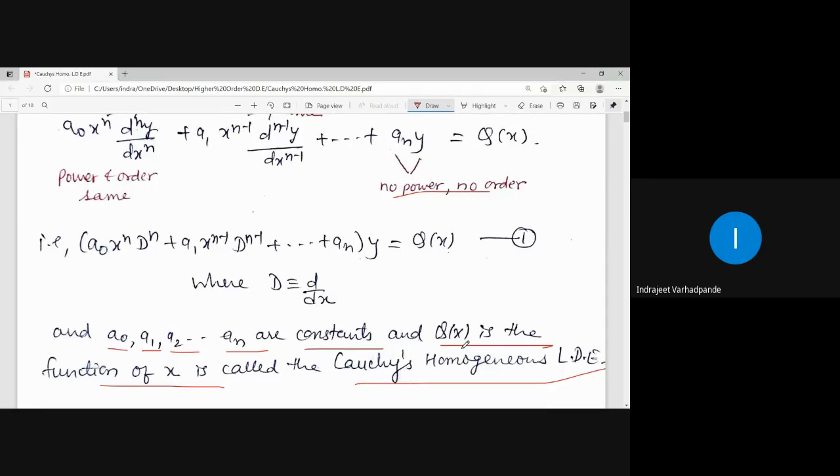Now, up till now, we do not have any provision to solve such kind of differential equations with variable coefficient. So, my job is to convert these differential equations into a differential equation with constant coefficient. Once it is converted to constant coefficient like previous, we can easily solve it by various cases of complementary function and particular integral.